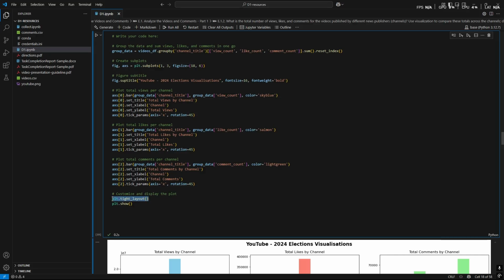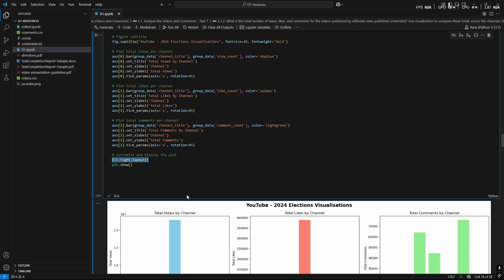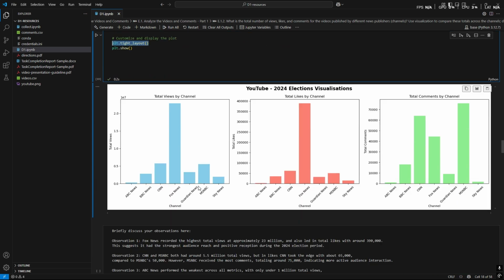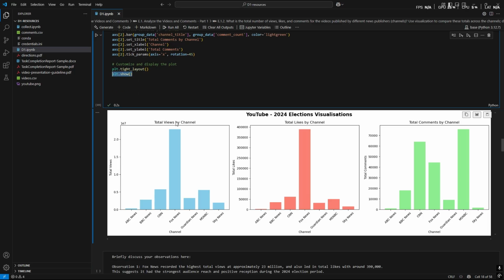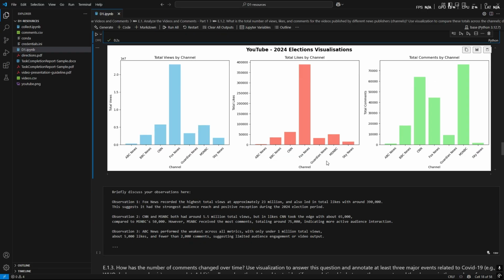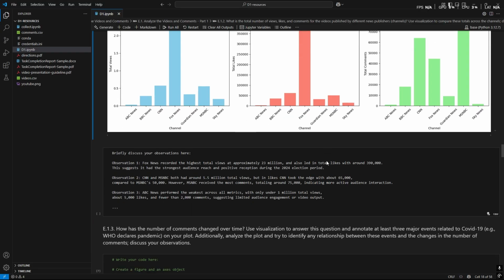Now the plt.tight_layout function just adjusts the spacing between each graph to make it more readable, and the plt.show function just displays the whole visualization. Now let's discuss my observations.